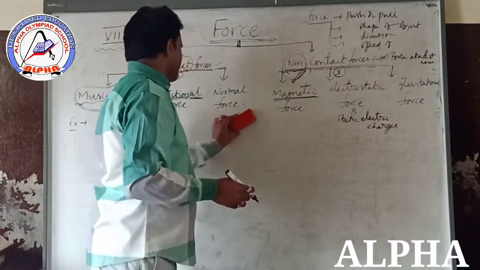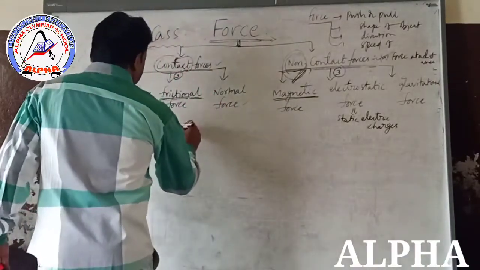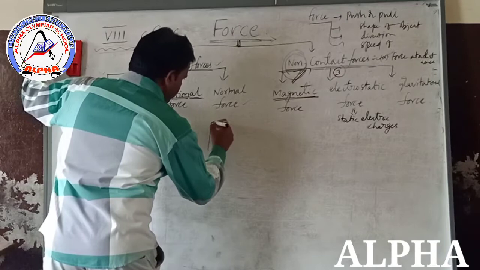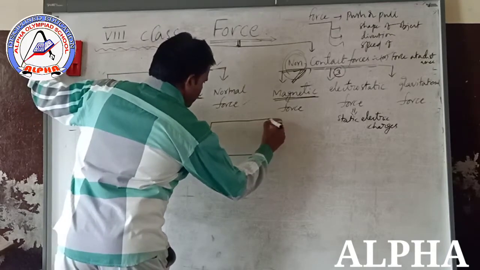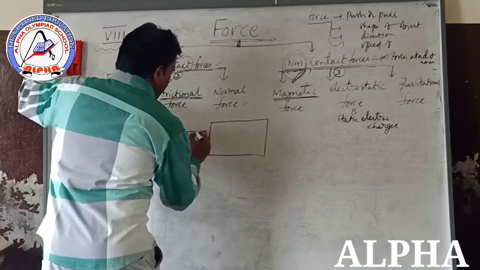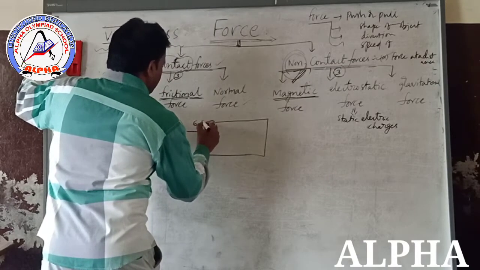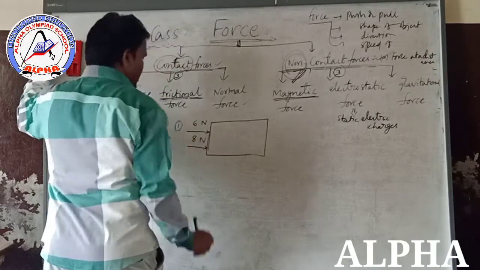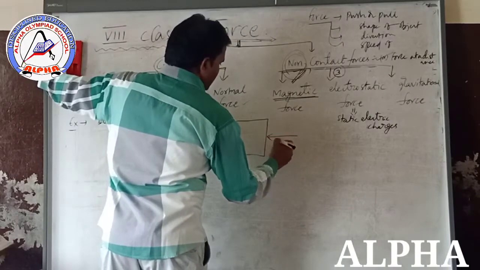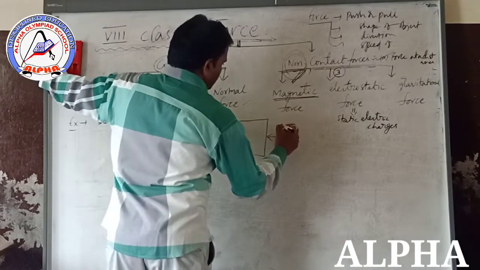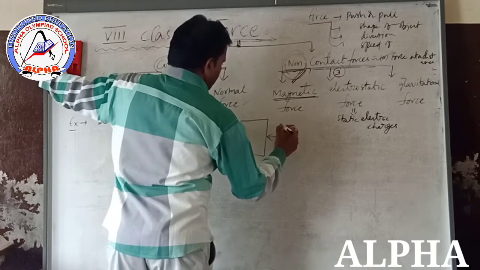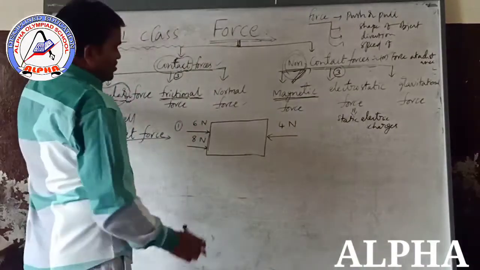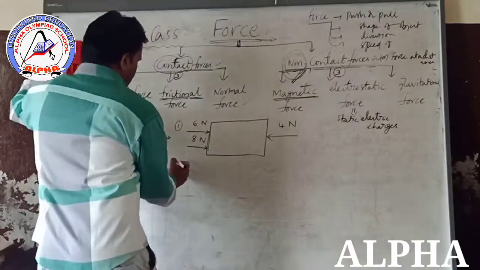Find out the net force of the following diagram. This is one object. Here 6 newtons force is applied, here downside 8 newtons force is applied, but in the opposite direction 4 newtons force is applied. Then what is the net force on this diagram? Solution.